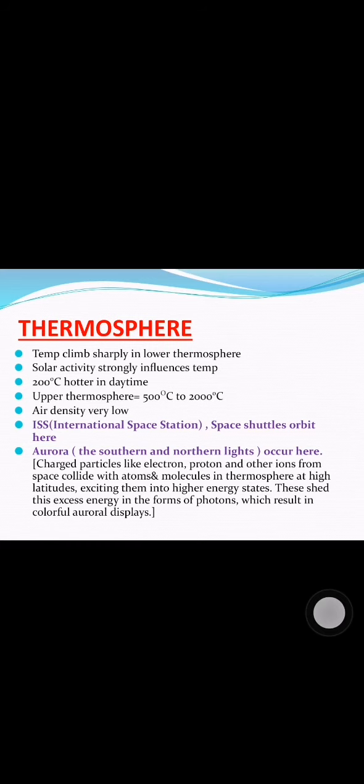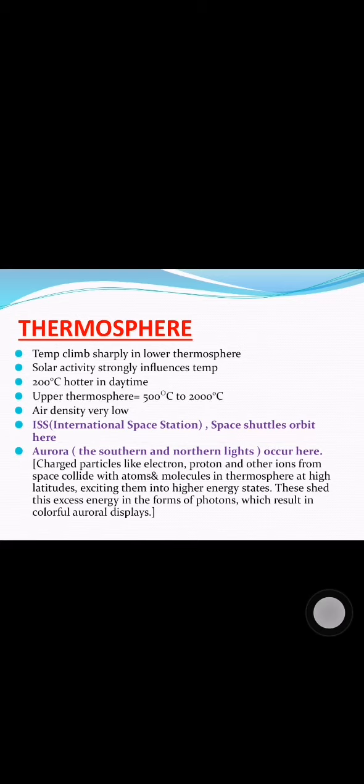Now, moving on to the fourth layer, which is thermosphere. Thermosphere, as the name suggests, is extremely hot in comparison with the other layers. Temperature climbs sharply in lower atmosphere. Solar activity strongly influences the temperature in this layer. During daytime, this layer is 200 degrees Celsius hotter. Air density is very low in here, and we have a temperature range of 500 degrees Celsius to 2000 degrees Celsius in the upper thermosphere. International Space Station and space shuttles orbit in this layer. Please note this point, it is very important.